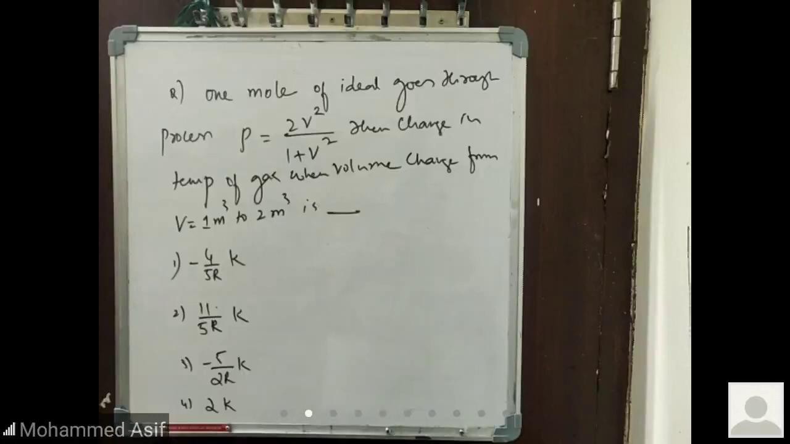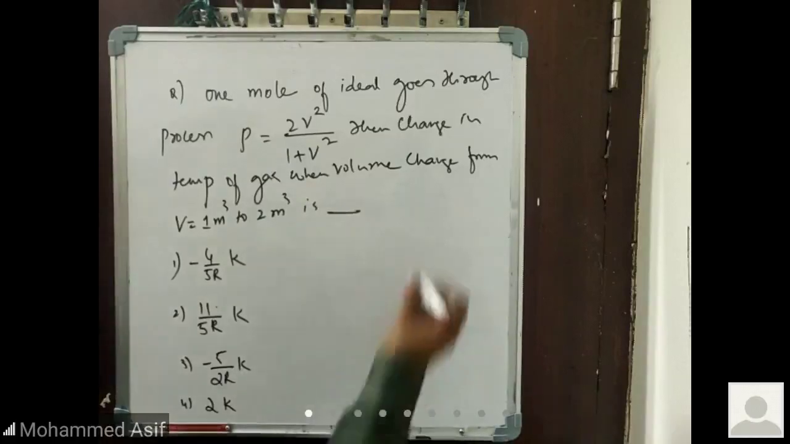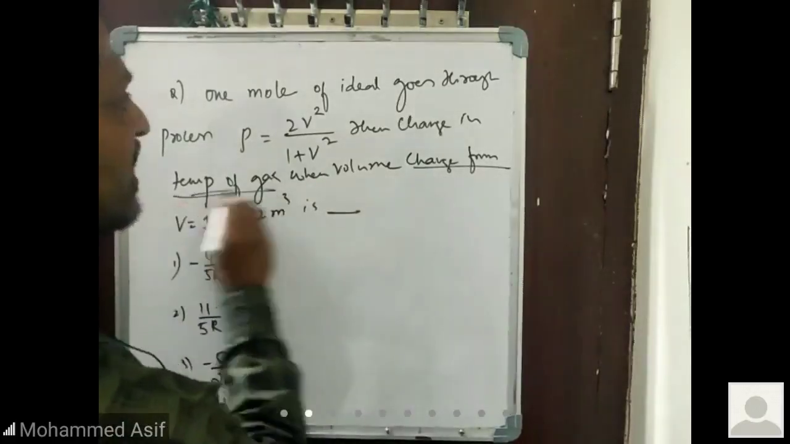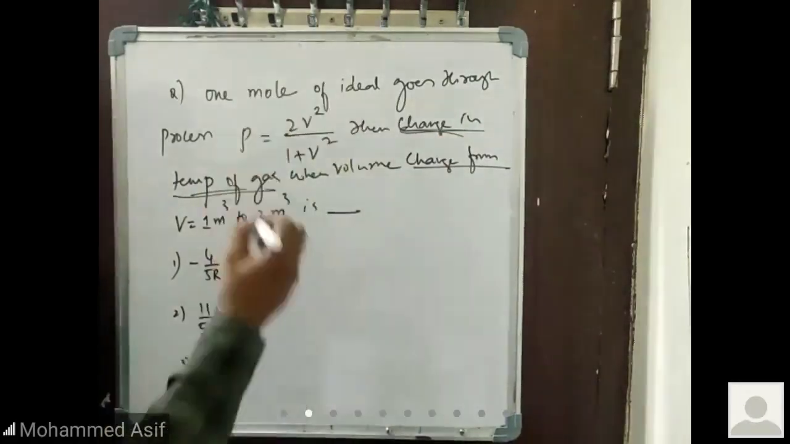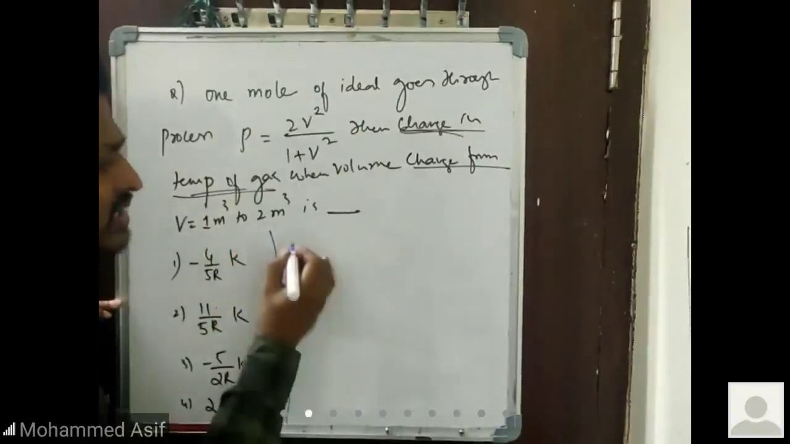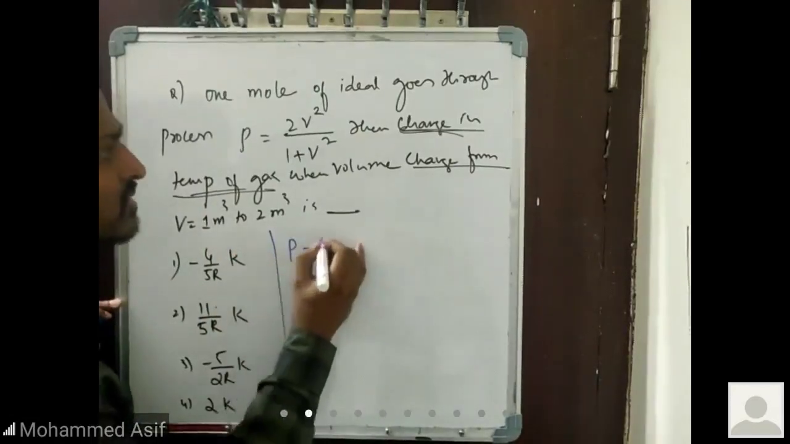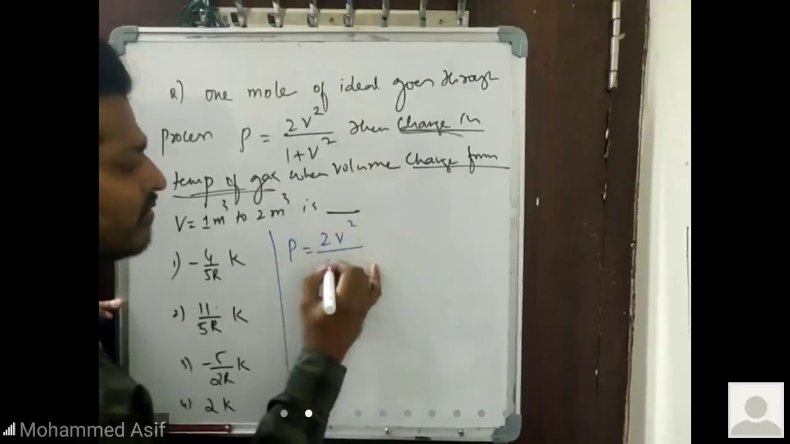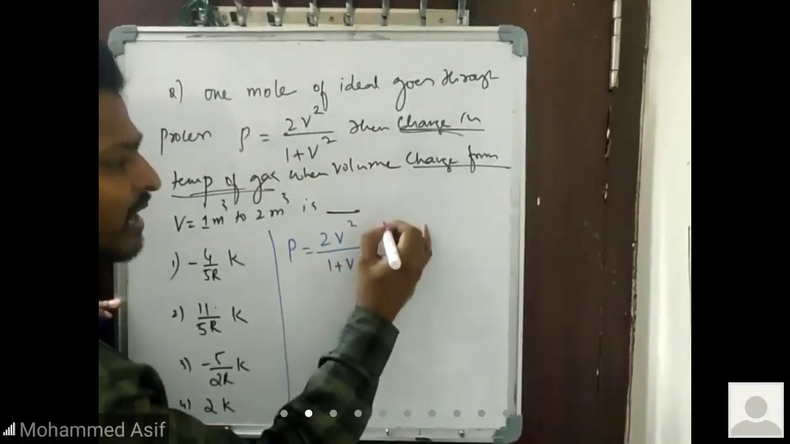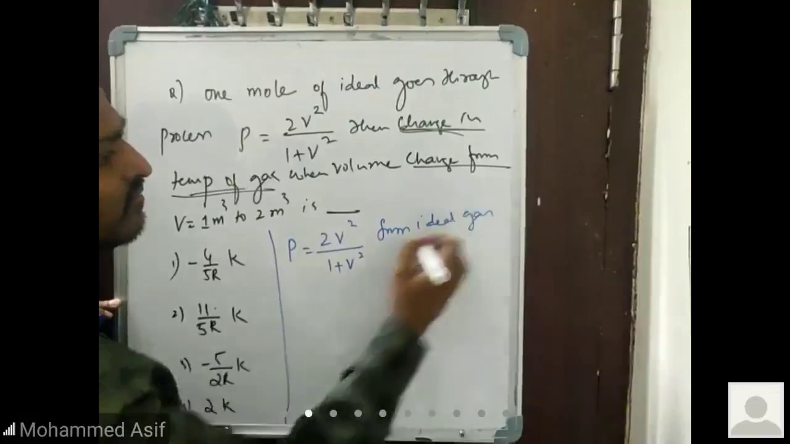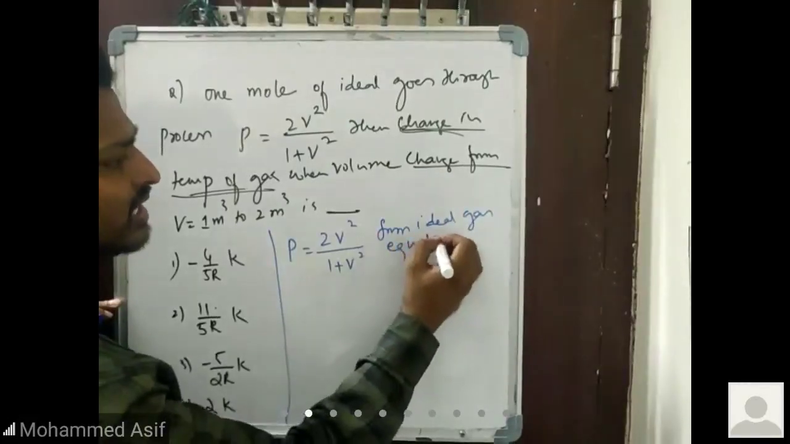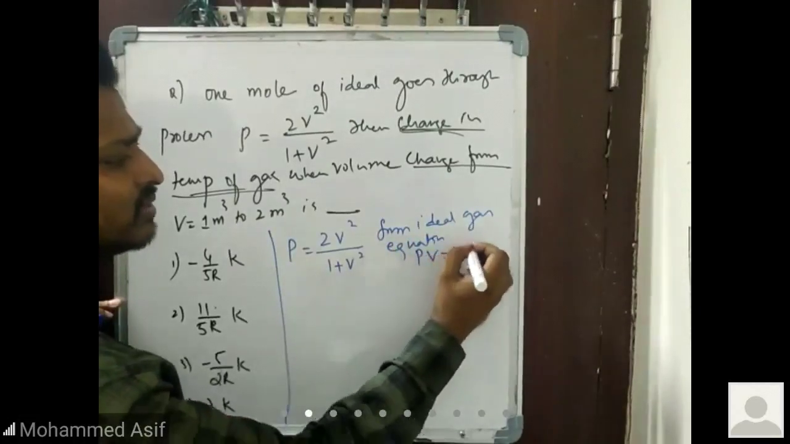It is a very easy question. Use the ideal gas equation. It is asking the change in temperature only. That means final temperature minus initial temperature. I told you, whatever the process is, try to use the ideal gas equation. P is equal to 2V square by 1 plus V square. From the ideal gas equation, what is the ideal gas equation? PV is equal to nRT.